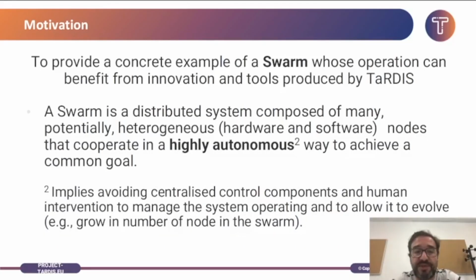And by highly autonomous, I mean that there is no centralized control component or human intervention for keeping this swarm operating. It is effectively autonomous. More than that, it should be able to evolve and adapt to different conditions, for instance, some nodes failing or an increase in the total number of nodes in the swarm.